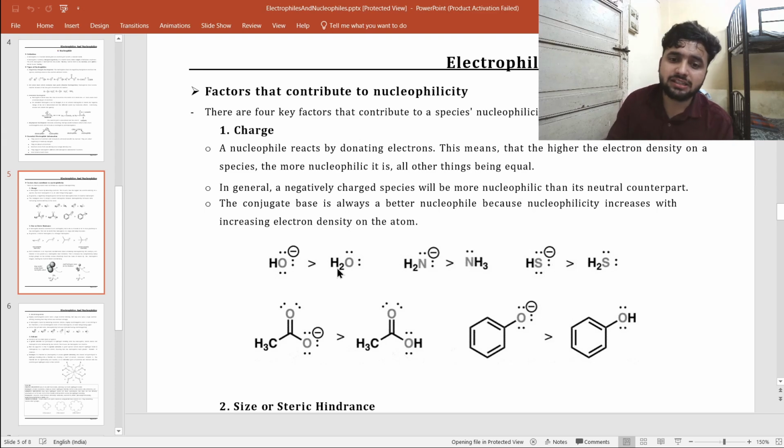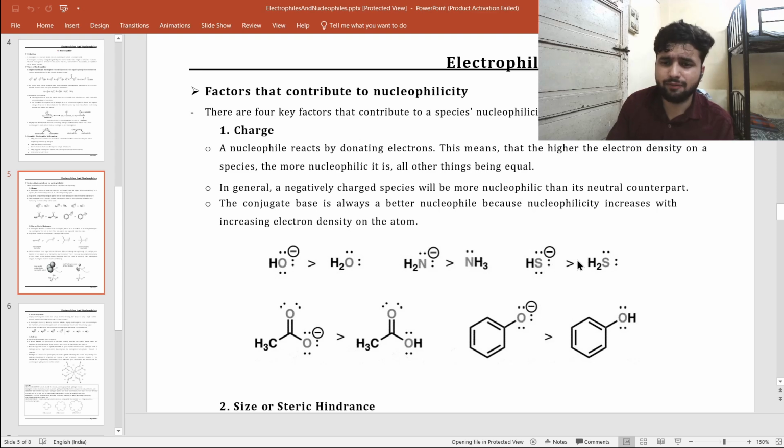That's why it is more nucleophilic. Similarly, in ammonia, if I make the conjugate base, that is nothing but the amide. This is a very good base. You might have heard about this amide. It is very strongly basic, like sodium amide, which can even form a benzyne intermediate, if you have ever heard. It is that basic.